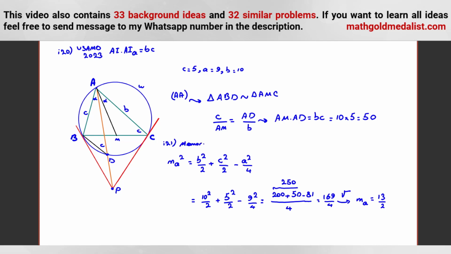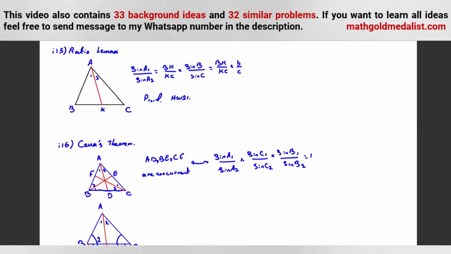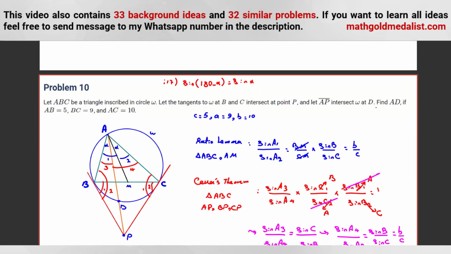There are, as I said, around 40, 50 important formulas in geometry that you should memorize, okay? So memorize this one and also memorize this one. MA is 13 over 2. So AD is what? AD is 50 over AM, or we can call it MA. So it will be 50 times 2 over 13. So it will be what? It will be 100 over 13. The problem wants what? It says, okay, find AD. We found AD. And then it says, okay.